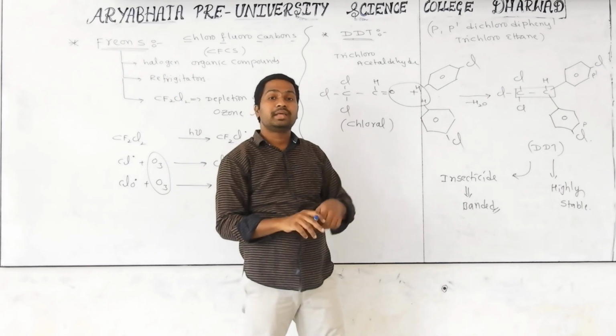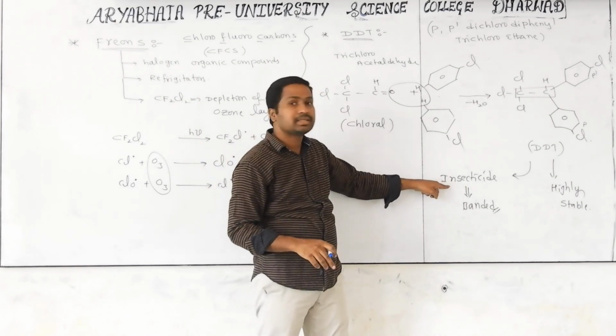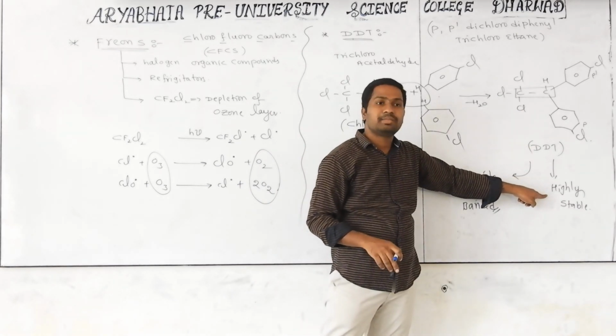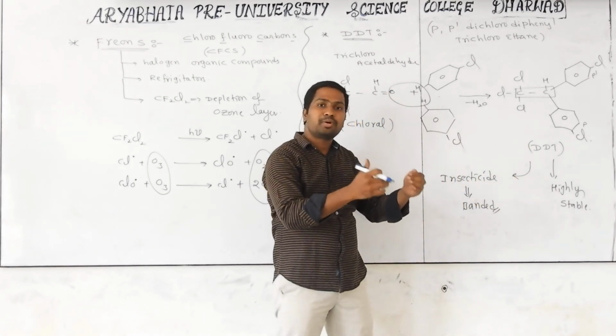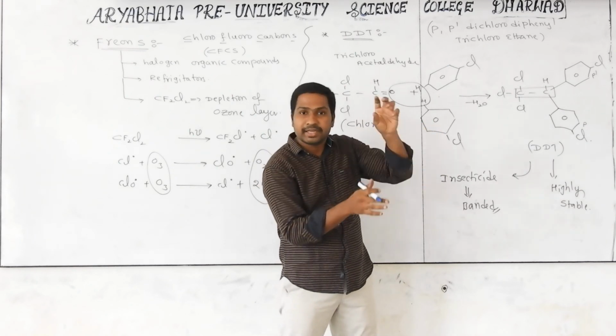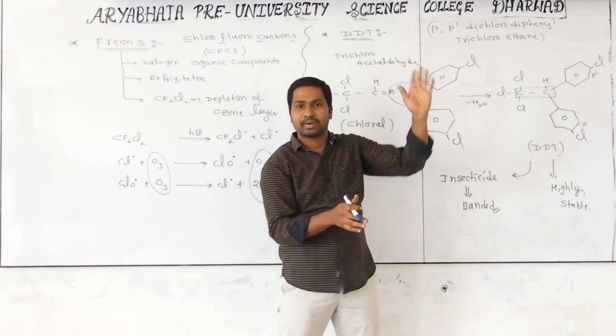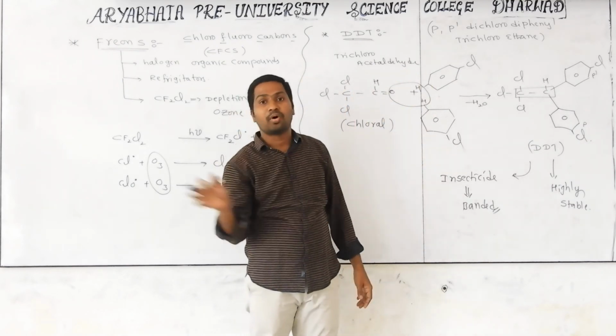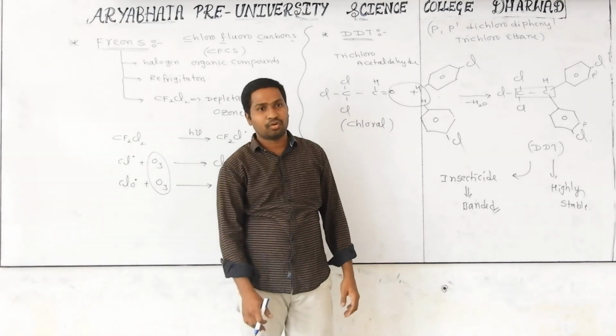That's why they banned this chemical as an insecticide. Why? Because DDT is a highly stable compound. After any animal takes this compound, it does not take part in metabolism. It is still DDT only. That's why the dying process becomes a chain. That's why they avoided using this chemical. All of you clear? Yes.